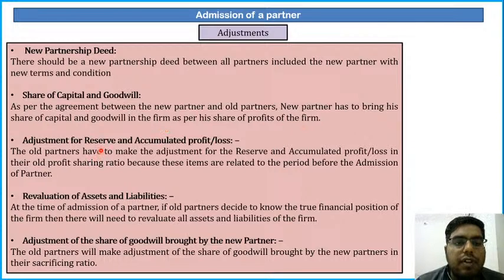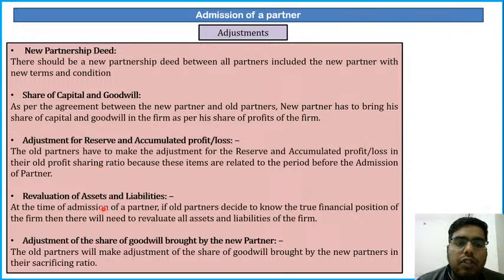Next is adjustment for reserve and accumulated profits and losses. The general reserve and the accumulated profits that were lying with the company have been earned by the old partners. The old partners have a right on them. The new partner does not have a right on them. So they will make an adjustment for that also, and that will be adjusted in their old profit sharing ratio.